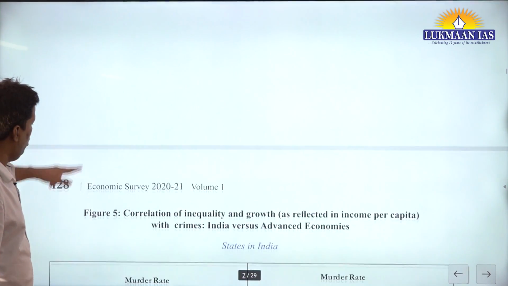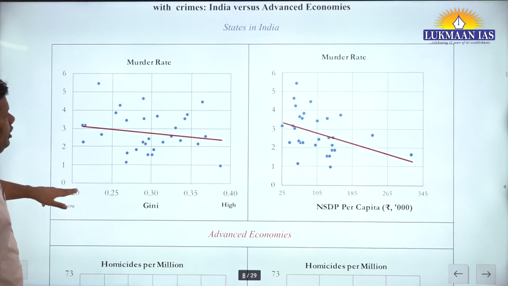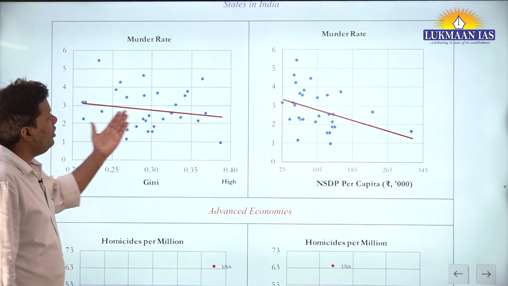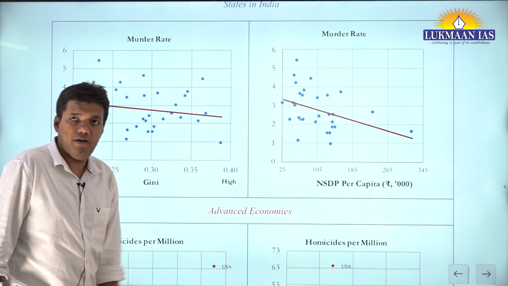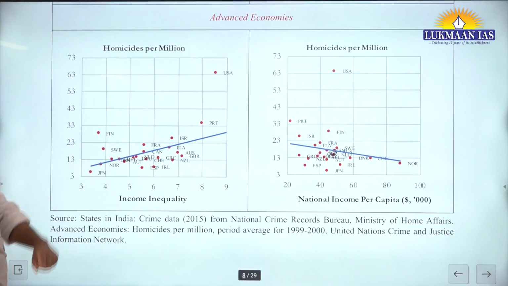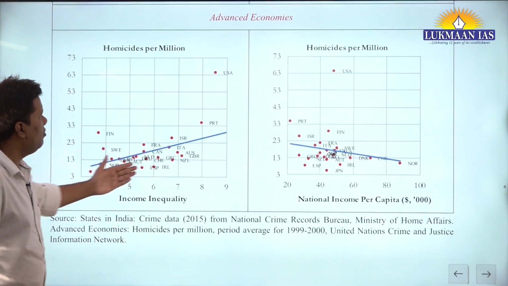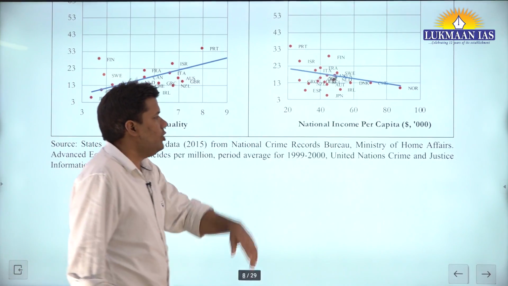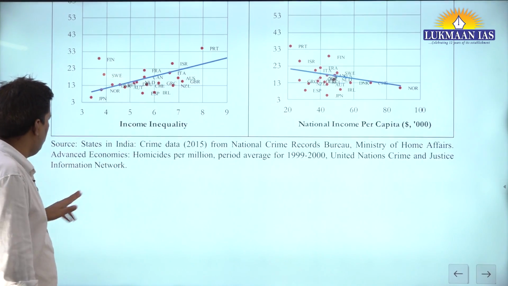Okay. Now coming to the crimes. Let's see. Crime, you see, inequality is rising. Even in India, inequality is rising and murder rate is decreasing, although the slope is higher in advanced economies. What is the situation? Big problem. You must tell yourself that the National Crime Record Bureau captures data on murders and other heinous activities.